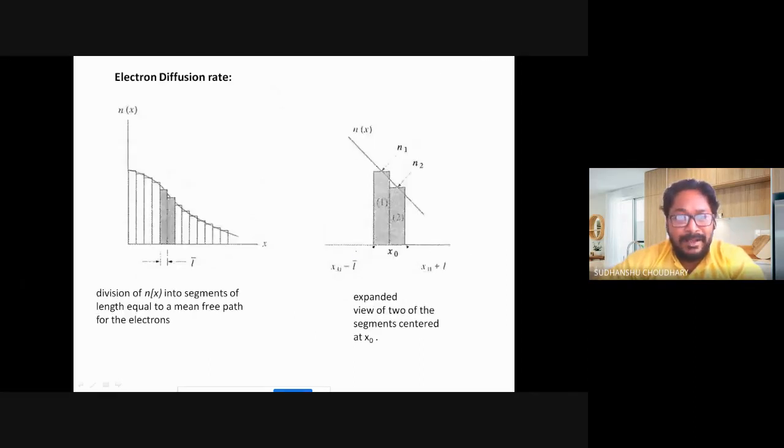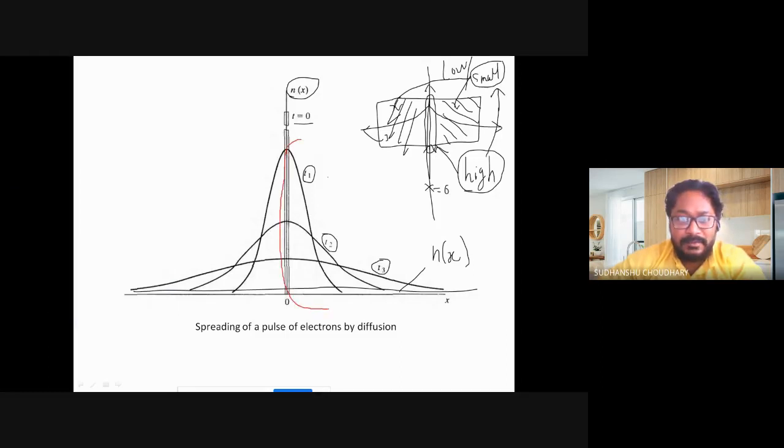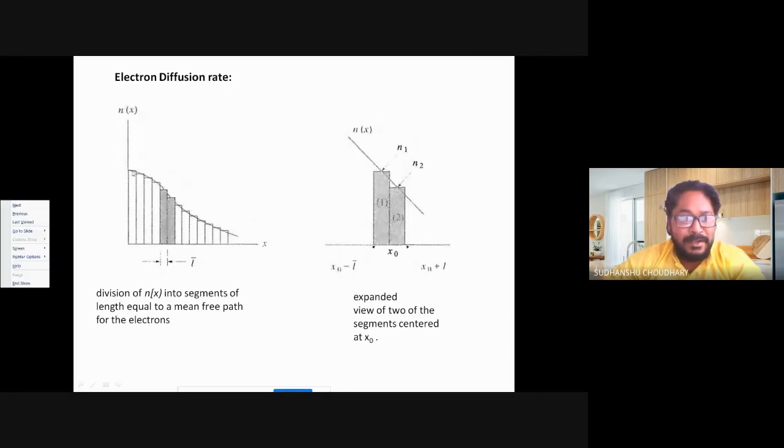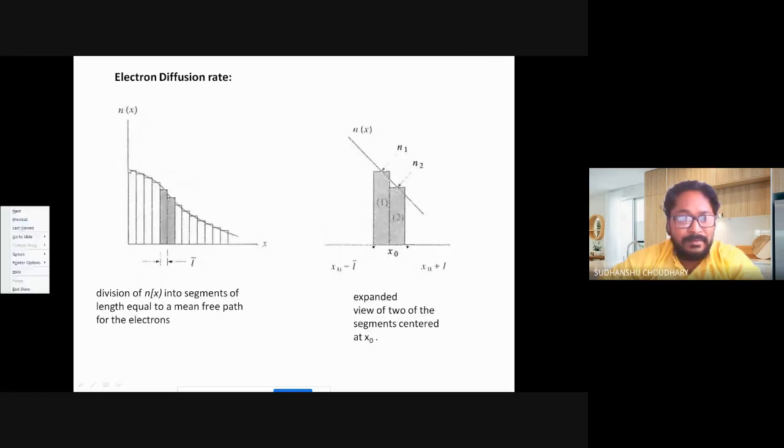Now, let us consider only this portion of my concentration gradient, or maybe let us select this t2 curve, that is the concentration gradient profile. So we have plotted the same over here with x. That is, at t2, I had this concentration gradient profile, and I have plotted the same here.